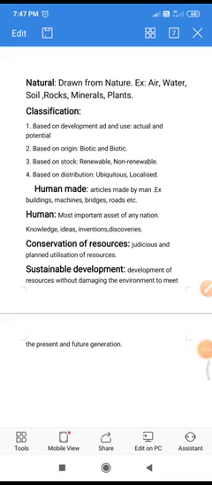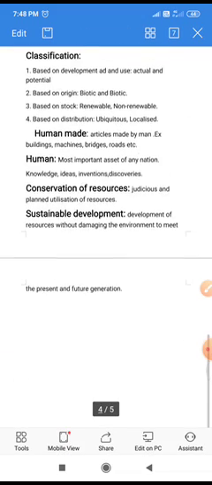Now, based on the stock. Based on the stock, resources can be broadly categorized into renewable and non-renewable resources. Renewable resources are those which get renewed or replenished quickly. Some of these resources are unlimited and not affected by human activities such as solar and wind energy.